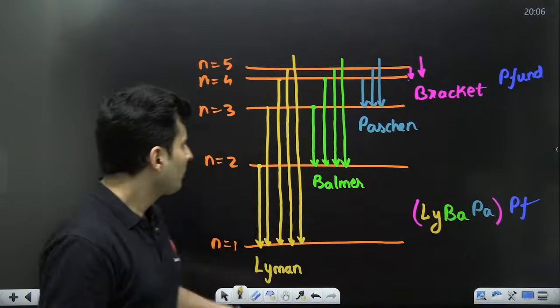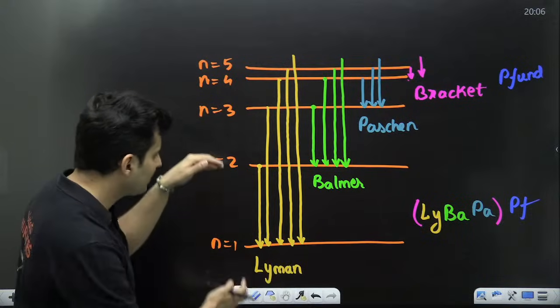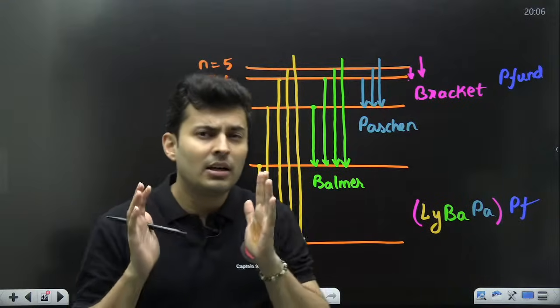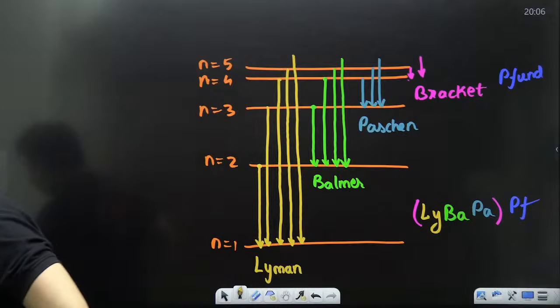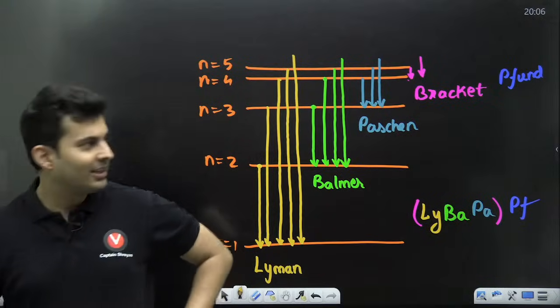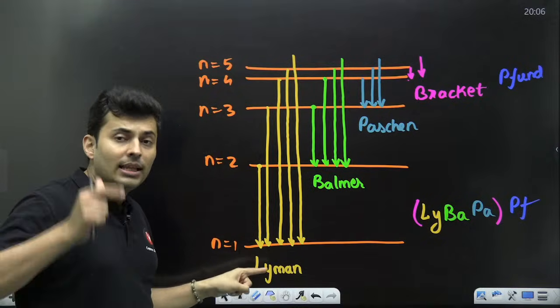If I ask you, out of all these Lyman transitions, which one will be the largest wavelength? Think about it carefully. Which transition will be the largest wavelength? 2 to 1, 3 to 1, 4 to 1, 5 to 1? Largest wavelength. Okay.